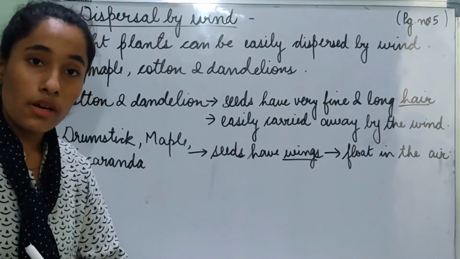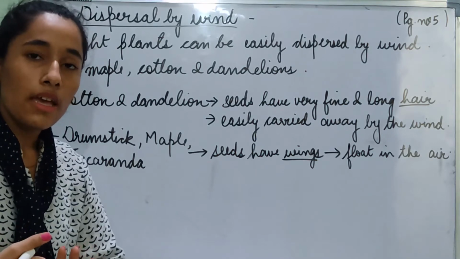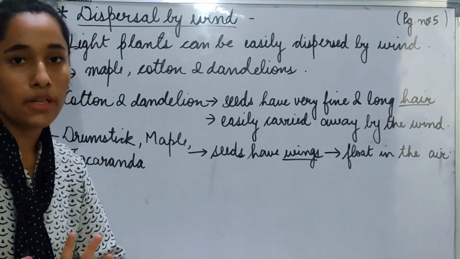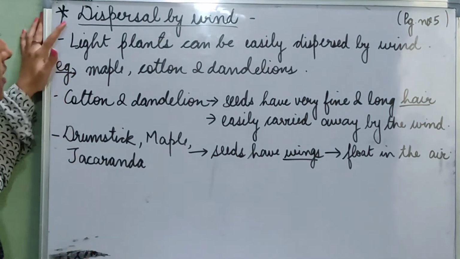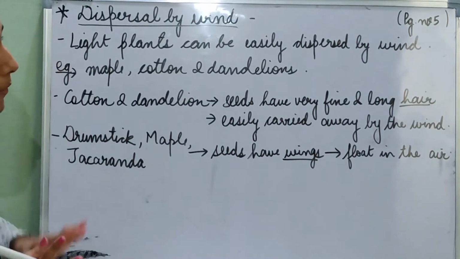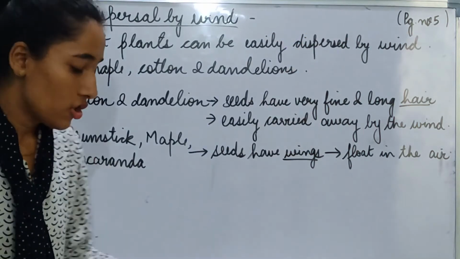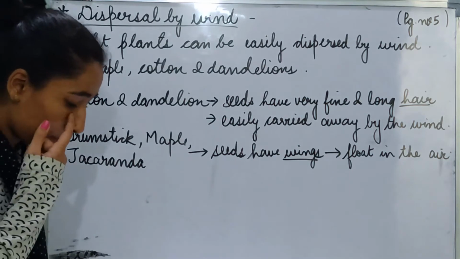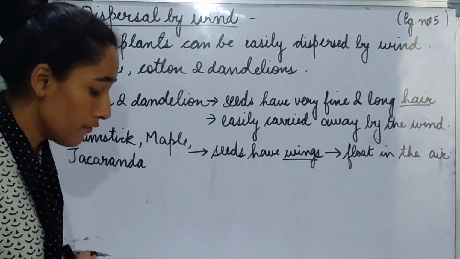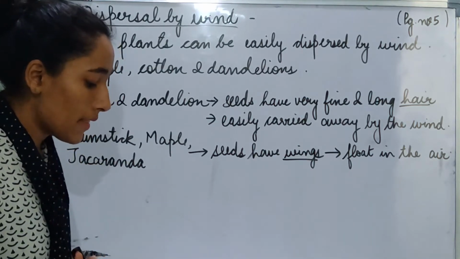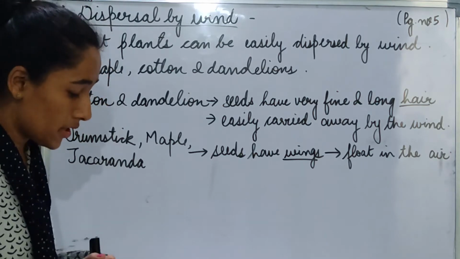And today we are going to learn about different ways in which seeds are dispersed. So the first one is dispersal by wind. Open page number 5 of your books so that we can start reading the topic. Let us understand the methods by which seeds are dispersed.